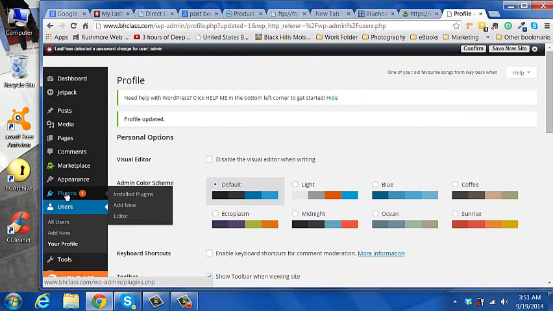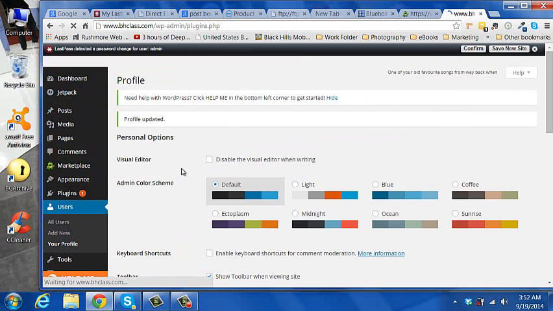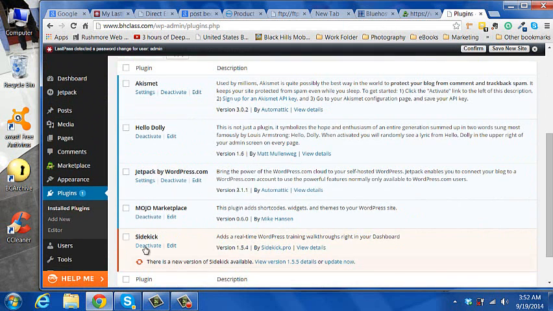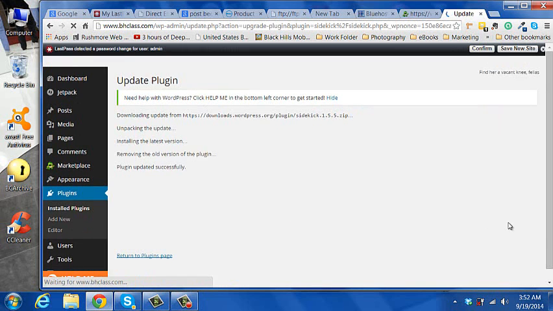Alright. Now, let's take a look at our updates. It's always a good idea to do that because of security issues. See, Sidekick, real-time WordPress training walkthroughs right in your dashboard. So, new version, update now. Updating plugins is important. Doesn't have anything to do with the fun part of it.